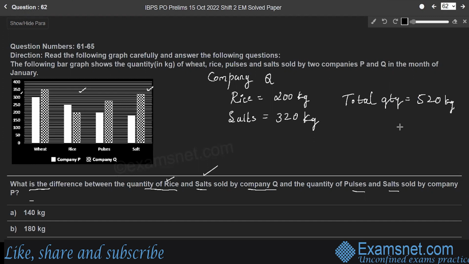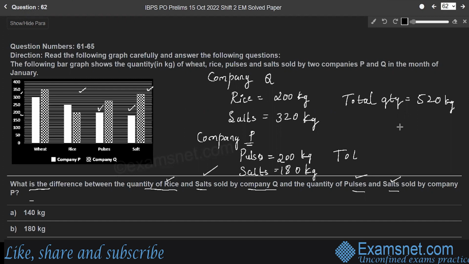So now consider company P. Company P sells pulses and salts. So focus on pulses and salts by company P, right? It sells 200 kg of pulses, and salts are 180, right? So this one, 180 kg.